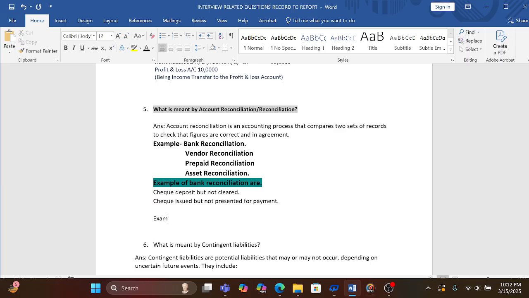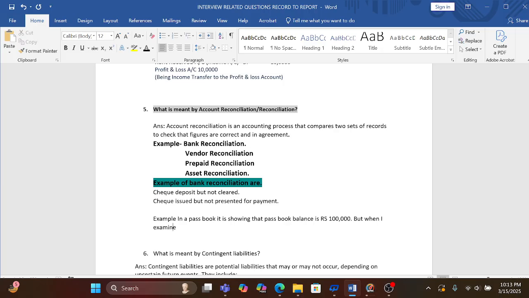Like for example, in a passbook, it is showing that passbook balance is rupees 1 lakh, but when I examined our books of account, then it is shown balance rupees 1 lakh, it is shown our record is 98,000.